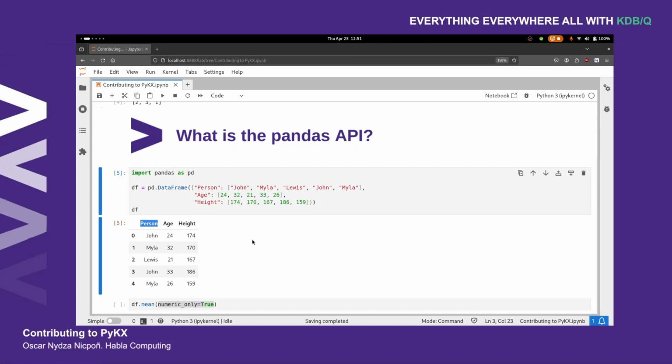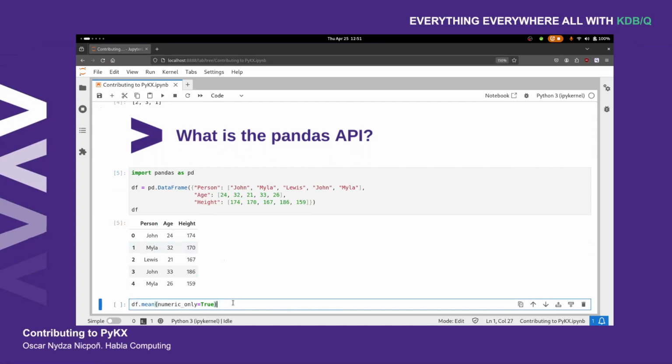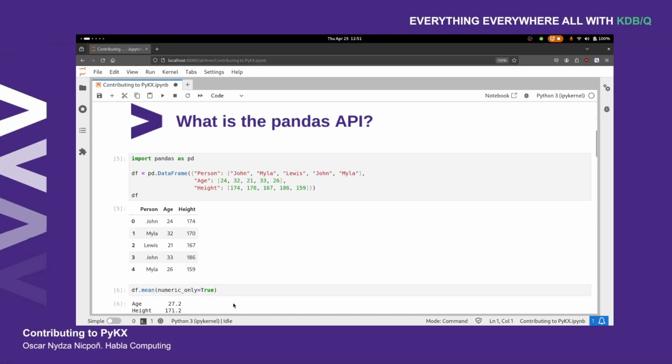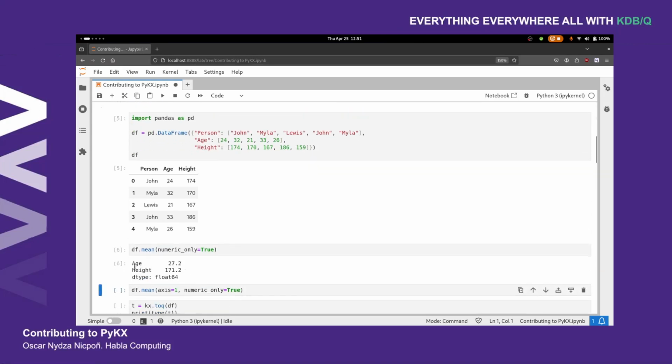So if we had a date, it would get stripped out. It just returns the numeric only subtable. Okay. So if we do this, then we get a sort of dictionary with the average age and the average height.